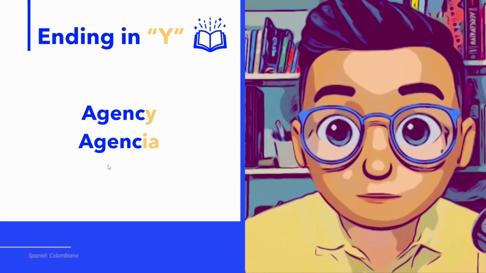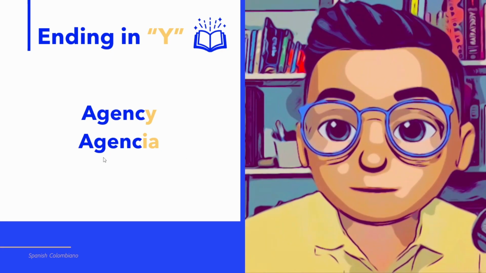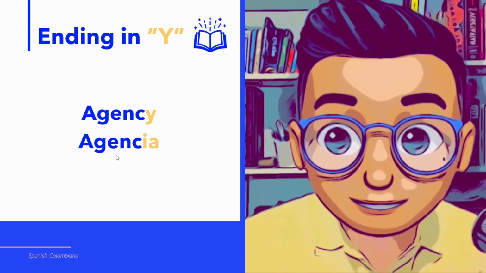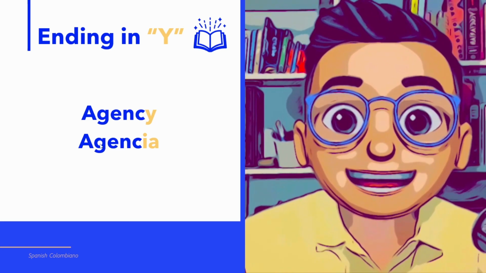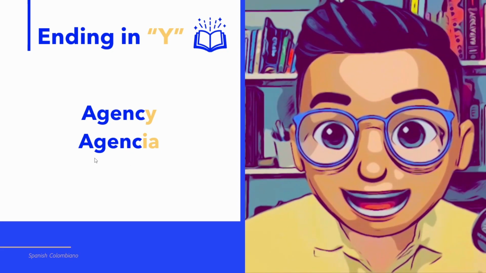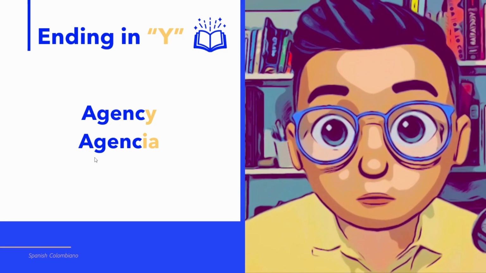Here is something that is important to say. G, when it is followed by E or by I in Spanish, is pronounced like H. So we don't say agencia with a hard G, we say agencia with an H sound in Spanish. It's important that you know this pronunciation.